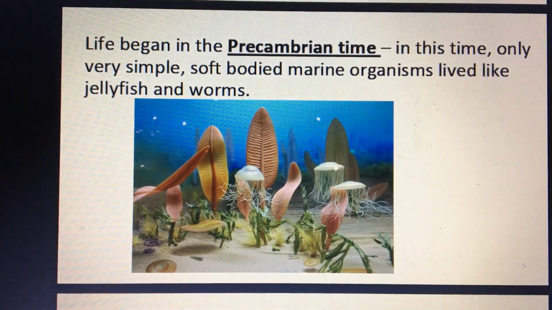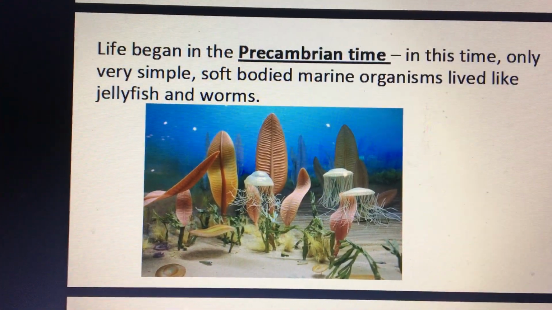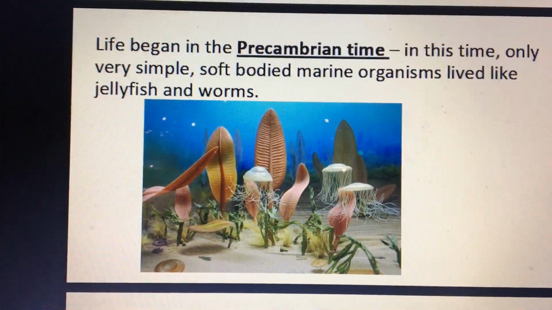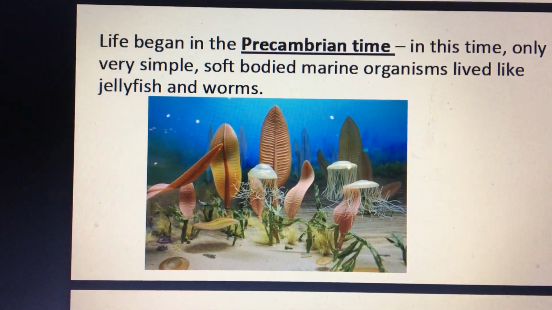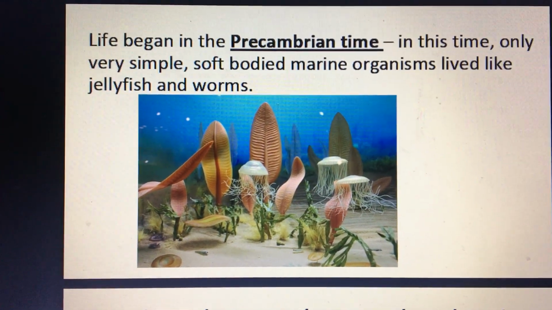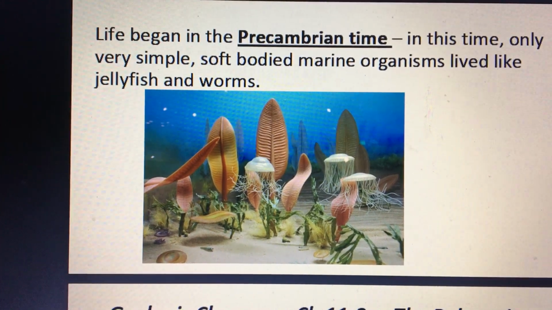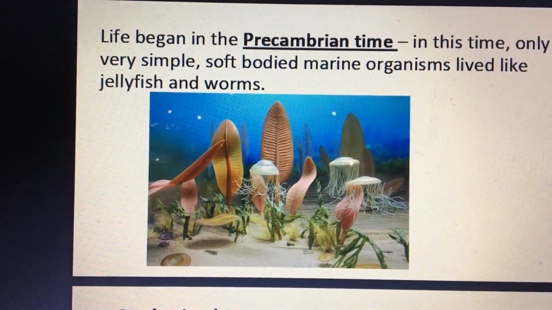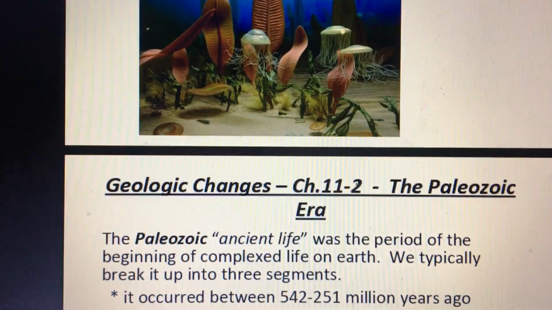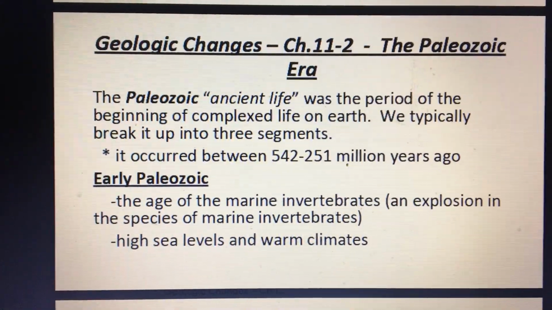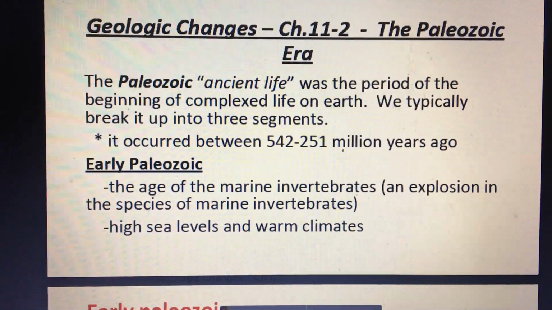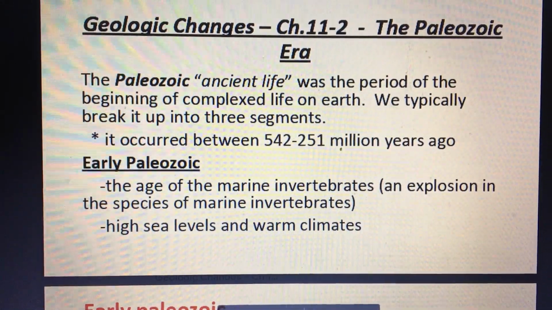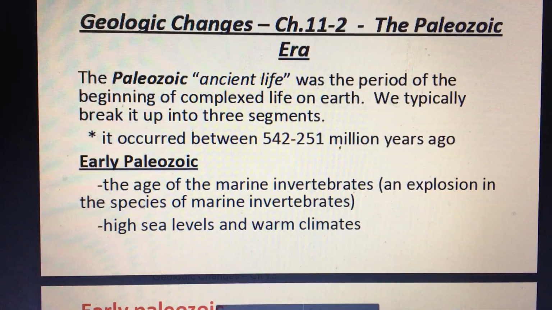At the end of the Precambrian time, we have the big freeze. The Earth almost froze solid, killed off most of the species and almost extinguished life. But at the end of the Precambrian, at the beginning of the next era, which is the Paleozoic, we see an explosion of ancient life. So Paleozoic literally means ancient life. It occurred 542 to 251 million years ago.